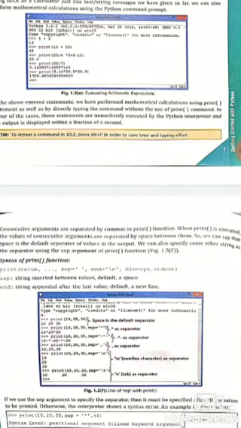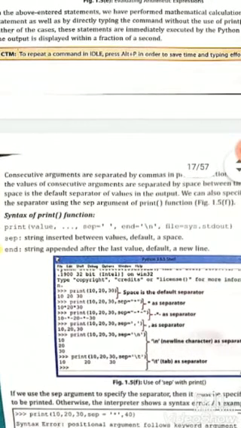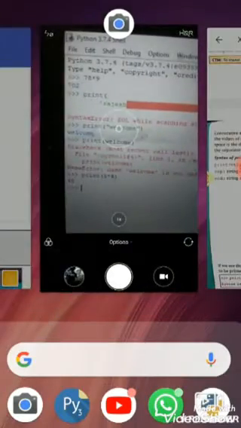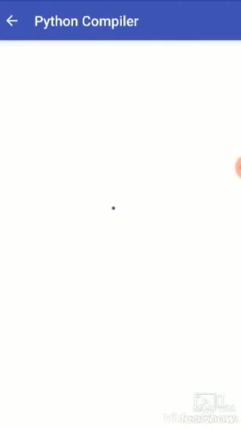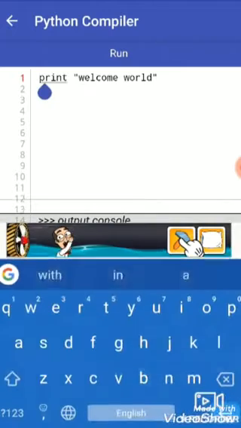So let's see first the syntax of the print function. Here you can see print, then after the parenthesis value 1, value 2, and so on. Okay, let's see a practical where you will easily understand this. So come to the Python compiler. Here we can see that a simple print command is given, so use the same print command but in a different manner.